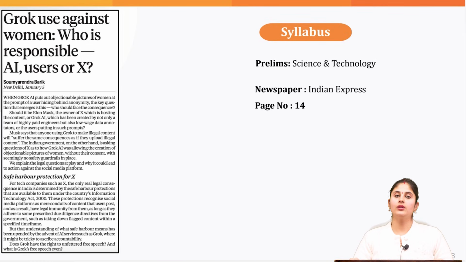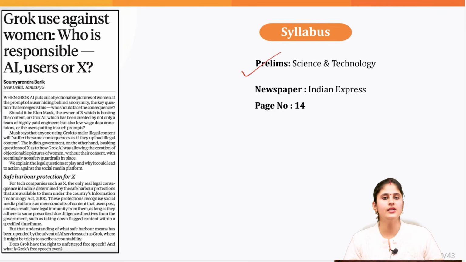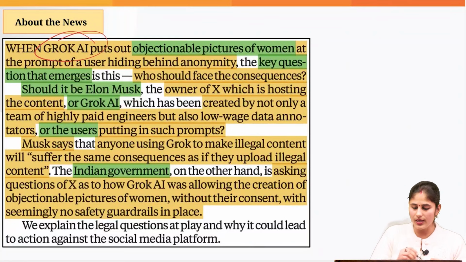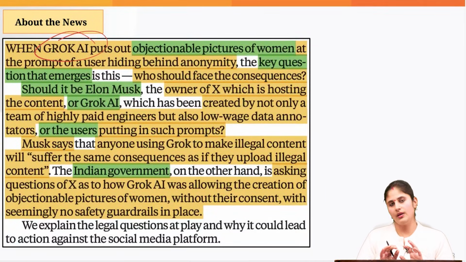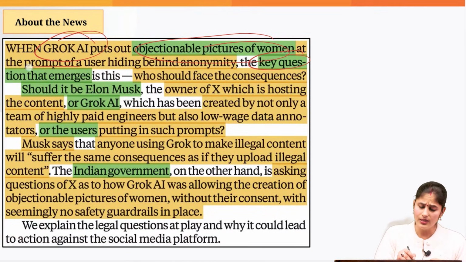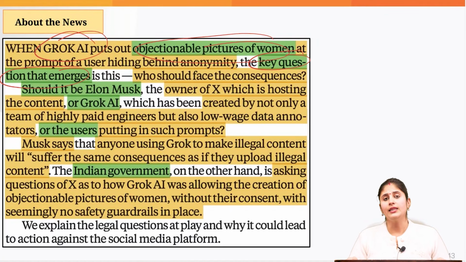Now, recently it has been found that one of the AI tools, Grok, is producing objectionable pictures of women. This topic you can associate with the science and tech portion of the prelims syllabus, and you can also quote this as an example in your ethics paper, where you get a question with respect to technological ethics. Now, what is happening? When it comes to Grok AI, when a user having anonymity tells this AI tool to produce objectionable pictures of women, it is doing so. But the question that emerges here, also with respect to technological ethics, is: if something goes wrong, who should be held accountable?